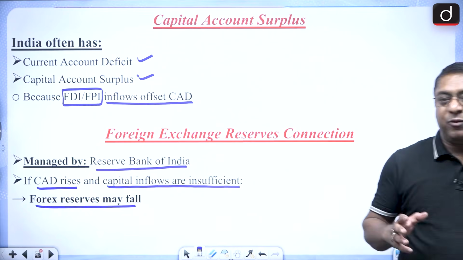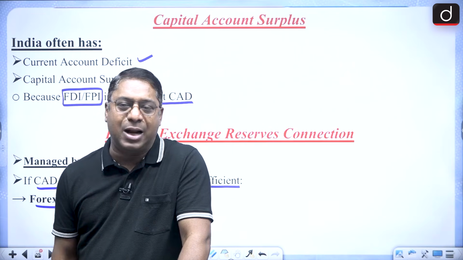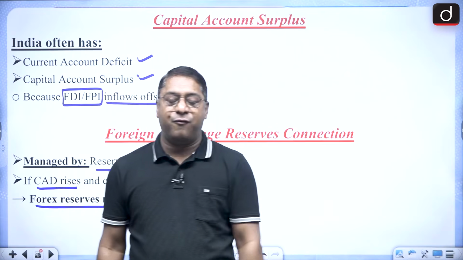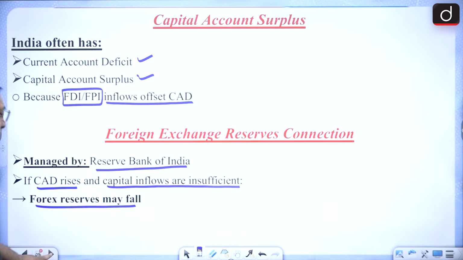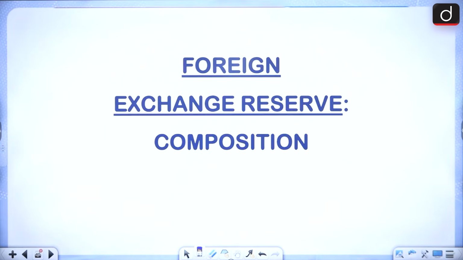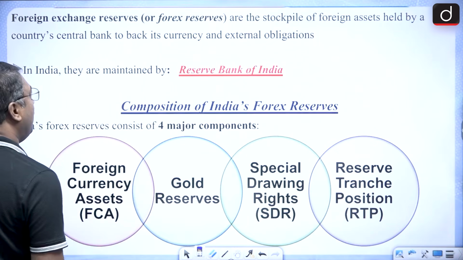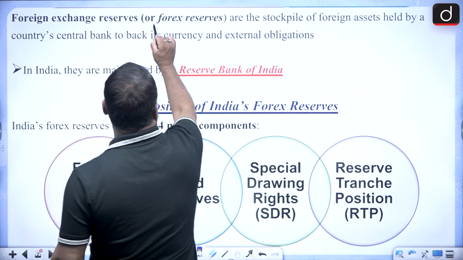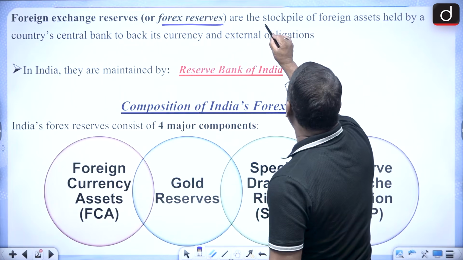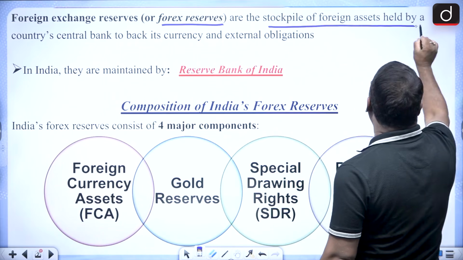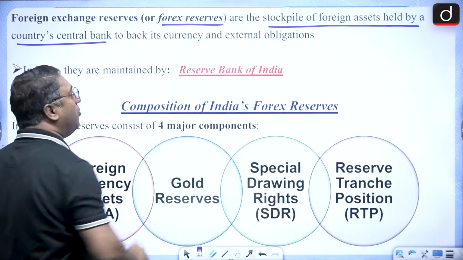So one more topic we have finished. The next topic which we are going to cover now will be foreign exchange reserve. What is there in this foreign exchange reserve? We also call it Forex reserve, and it's nothing else but the stockpile of foreign assets which is held by the country's central bank.